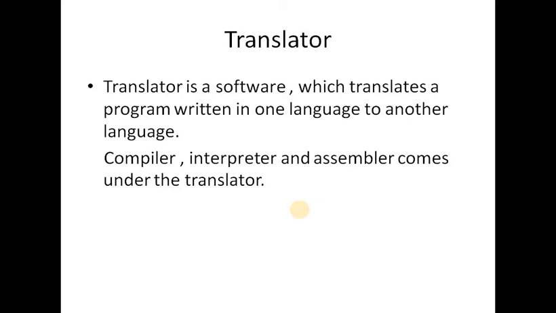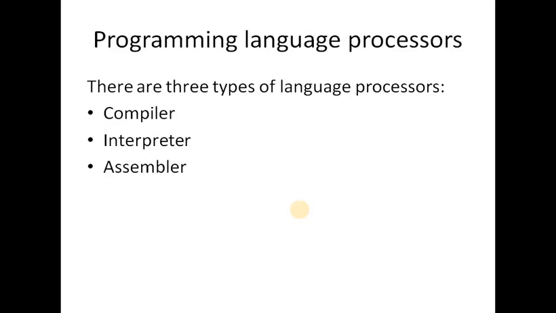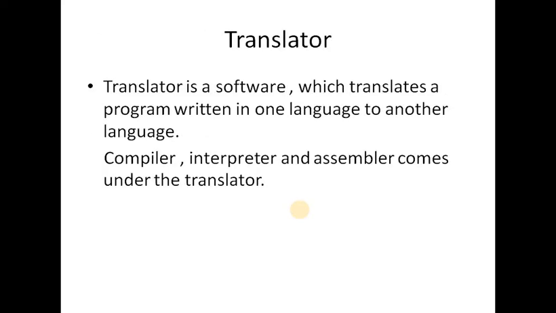It discovers and identifies errors during translation. Translators include three types, that is compiler, interpreter, and assembler. These are the actual language processors, and we can also say these are the translators.